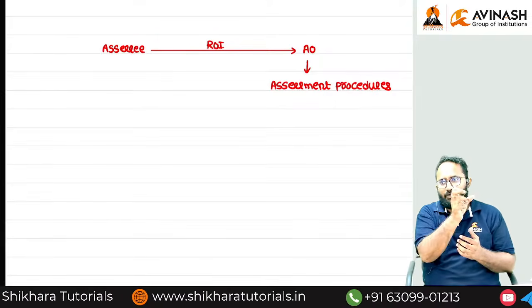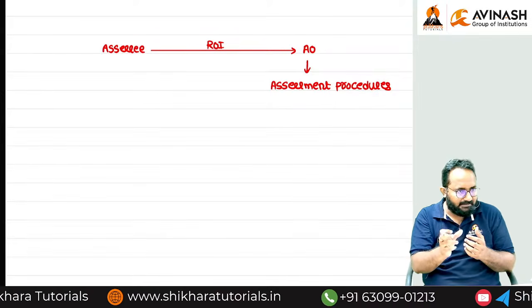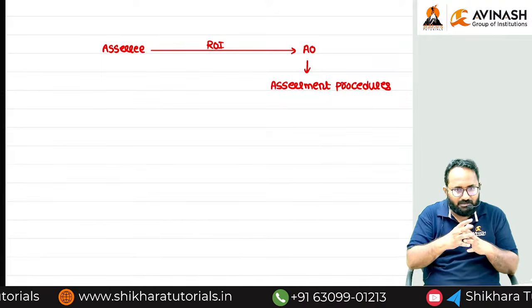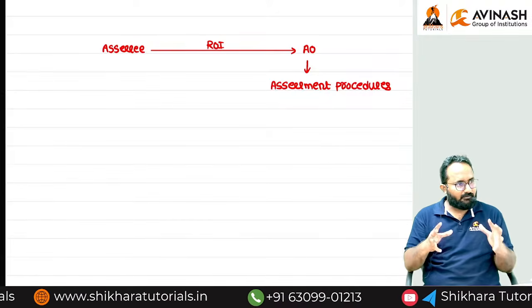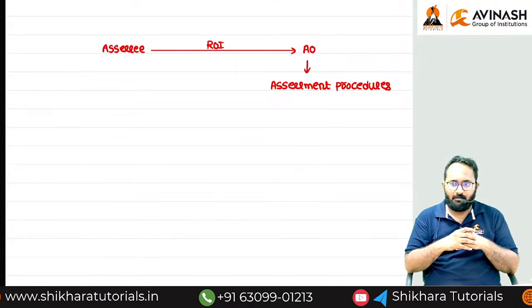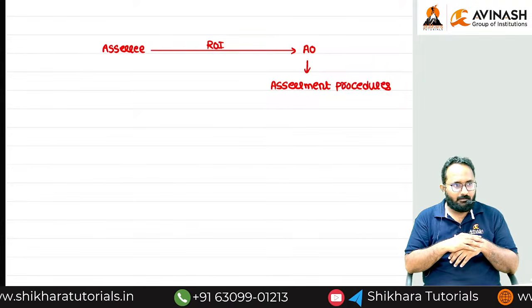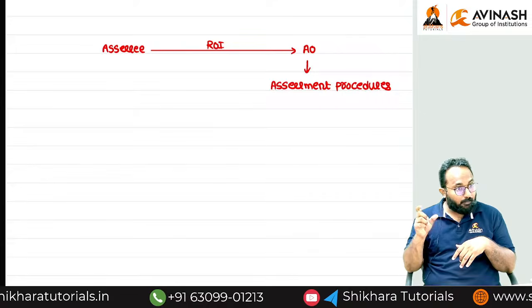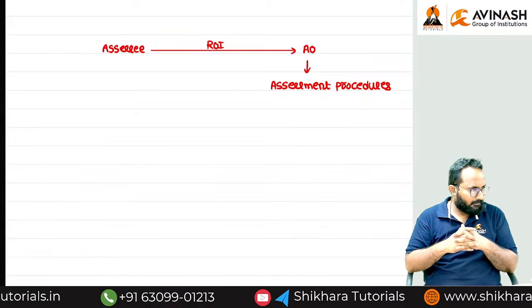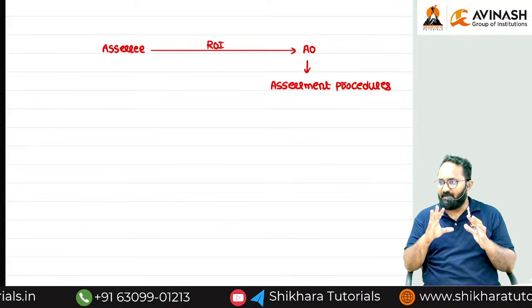So I will tell you the names of all the income tax authorities and some more sections. But I want to know one more thing. Who is the first and foremost authority in direct tax laws? CBDT, Central Board of Direct Taxes. Board means a group of members, right? Like that, we have the CBDT.